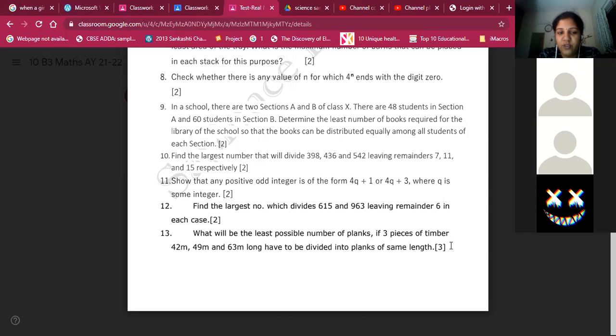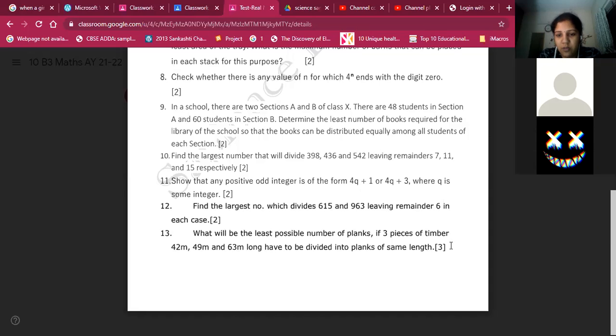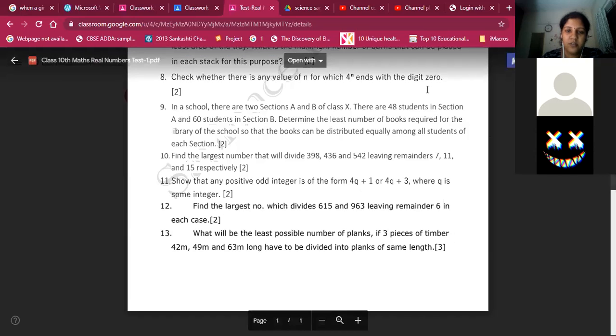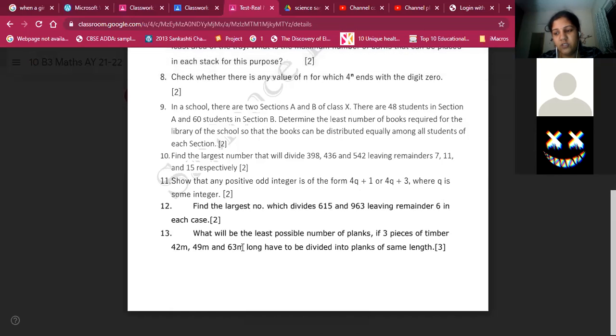Yes. So 42 meter. How many planks will be formed from 42 meter? 6 planks will be formed. Then in the 49 meter timber, 7 planks, and the third timber 9 planks. So 6 plus 7 plus 9, 22.